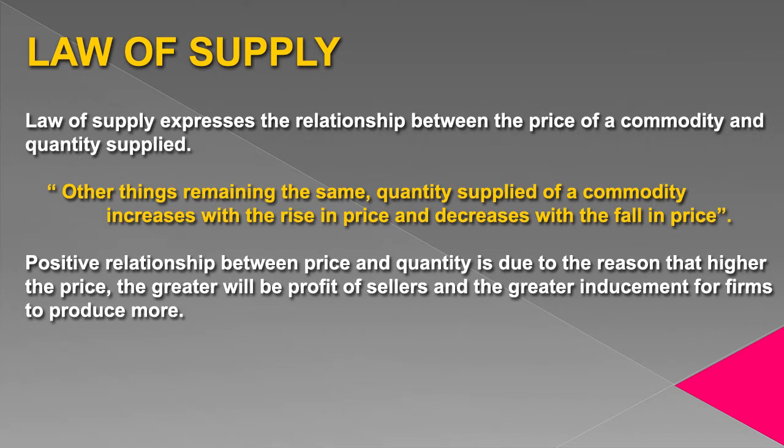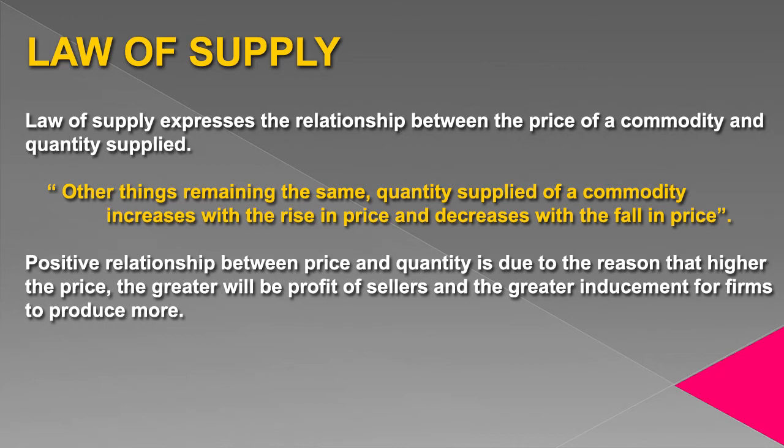If those variables remain constant, if those variables do not change, quantity supplied of a commodity increases with the rise in price and decreases with the fall in price. Here you can notice that positive relationship is shown between quantity supplied and price. Positive relationship means that both the variables move in the same direction. If one variable increases, other also increases. If one variable decreases, other also decreases. This is positive relationship. And here in prices and quantity supplied, positive relationship is shown.